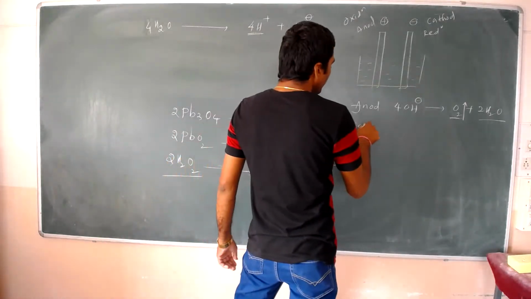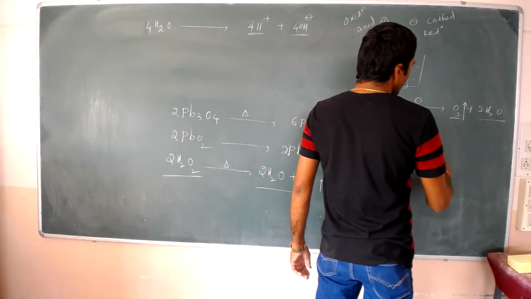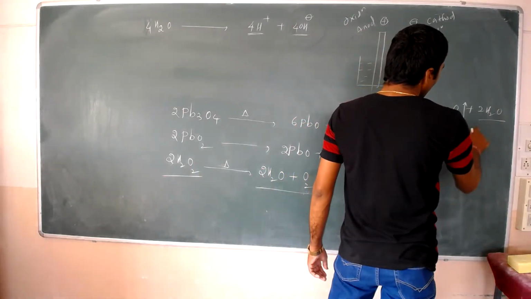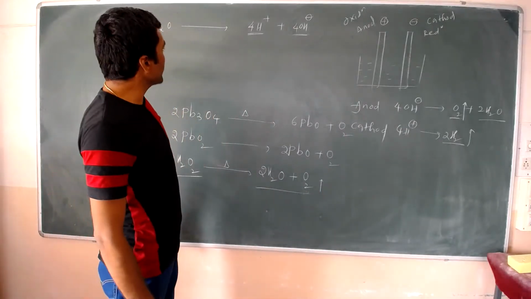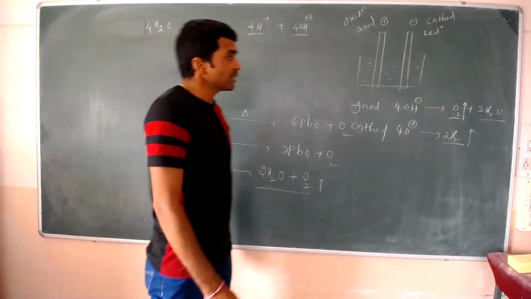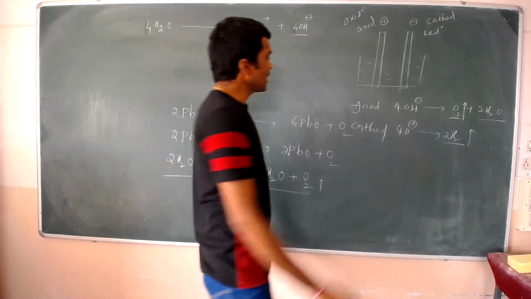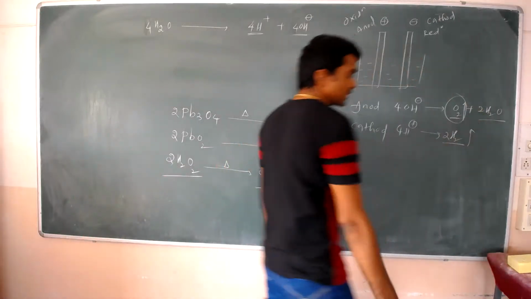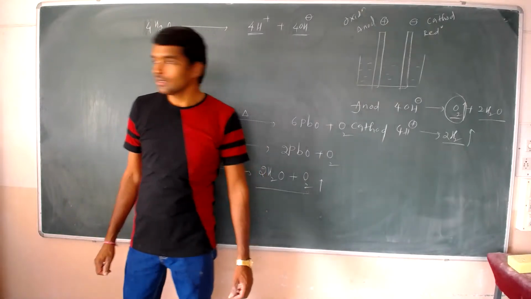And at the cathode, 4H+ undergo electrolysis, forming H2 gas, which is liberated. It means that by electrolysis, at the anode, we produce oxygen at industrial level.